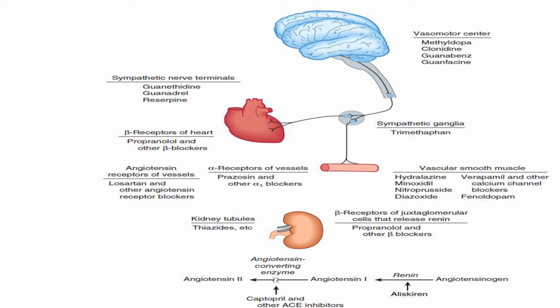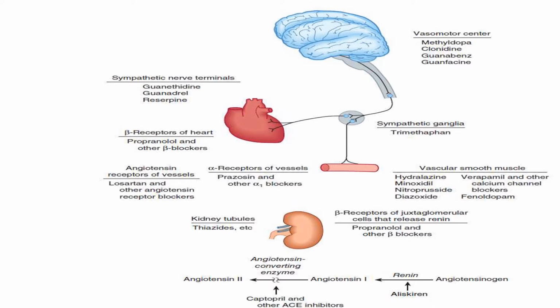Now again, at the juxtaglomerular cells of the kidney there are beta receptors. Once these receptors are blocked, there is decreased release of renin, and it will help in reducing the blood pressure. The drugs that are going to act at beta receptors here are again propranolol and other beta blockers. Now coming to the kidney tubules, there is a class of drugs that are going to act at kidney tubules and which will help in reducing the blood pressure.